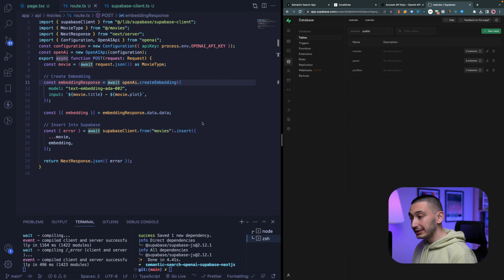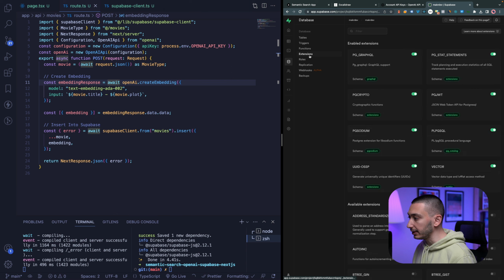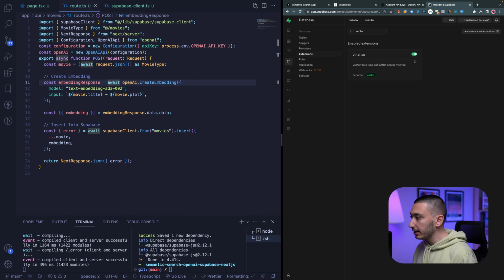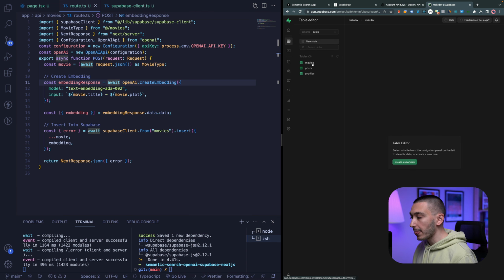To create a vector database in Supabase, first you need to enable a Postgres plugin called Vector. In your database section, you can find this plugin in the Extensions tab. You can simply search Vector and enable this plugin. When you enable this plugin in the schema that you want, you can create tables with columns which have the type of vector like this.